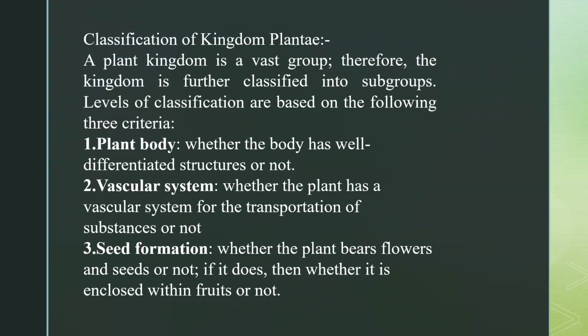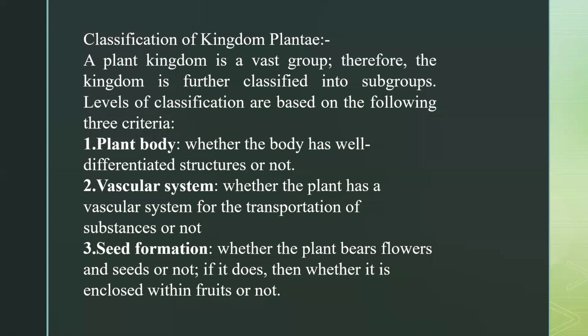So the first one is plant body, okay? Whether the body has a well differentiated structure or not. Now, what does it mean, okay? It means whether the body is properly differentiated into organs and organ systems, or just a mass of cells like a thallus, okay?